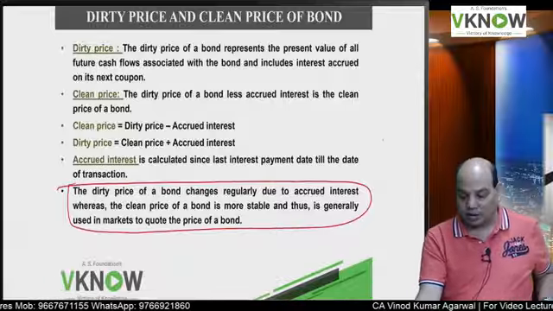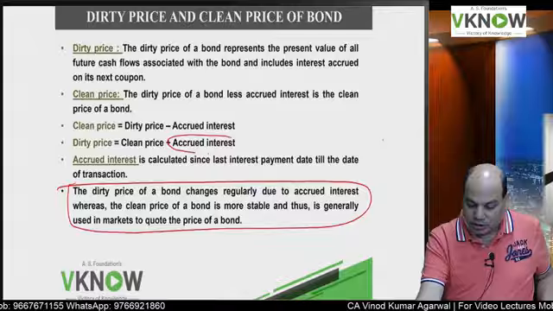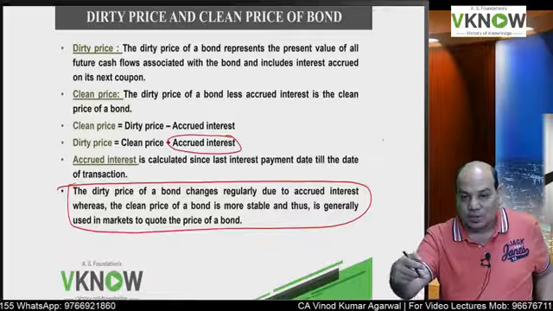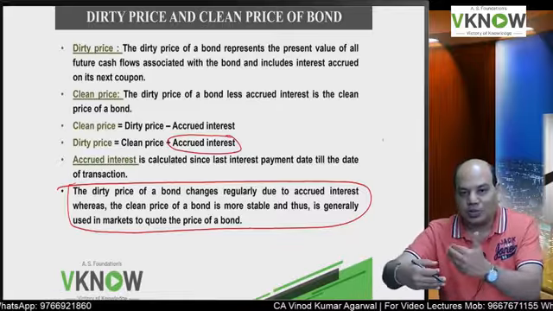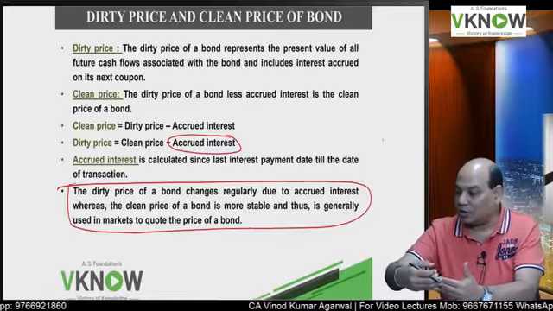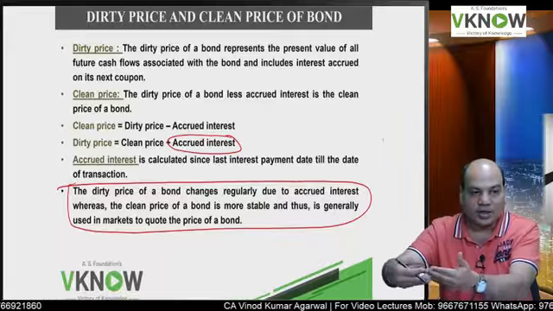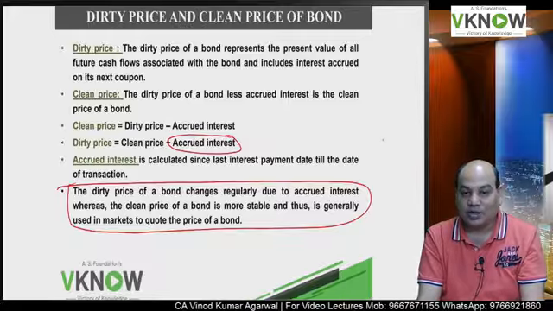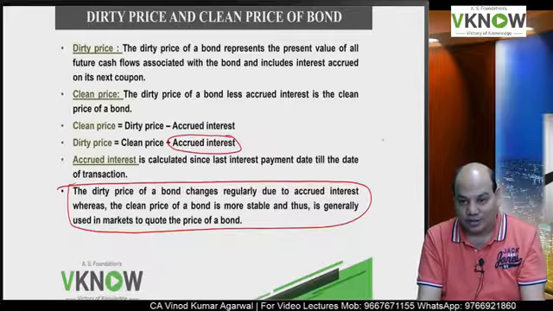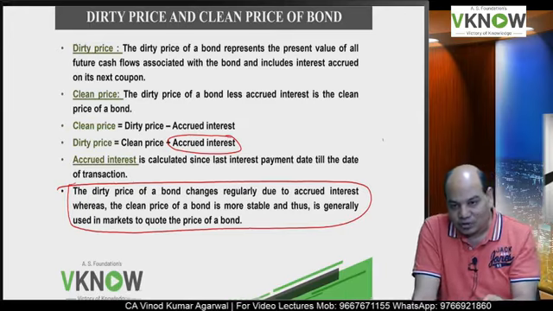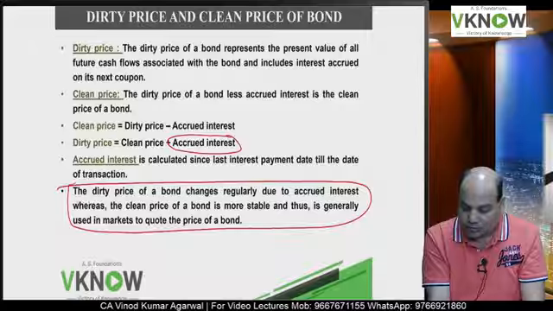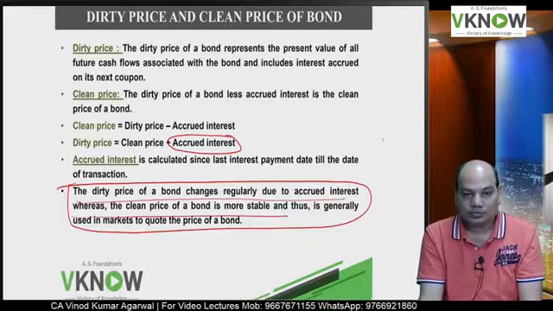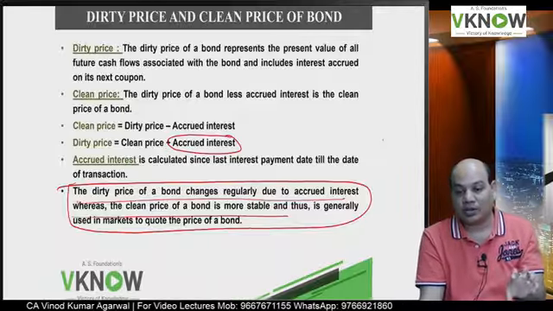Now one interesting fact, not required for the exam: why is dirty price called dirty price? Because you see the formula, dirty price is clean price plus accrued interest. Accrued interest will keep on changing every day. Every day interest will keep on increasing. So the dirty price will keep on changing every day. Clean price can remain constant for some time. Is it right? But dirty price will change. Therefore, in the market, there are two ways bonds are quoted.